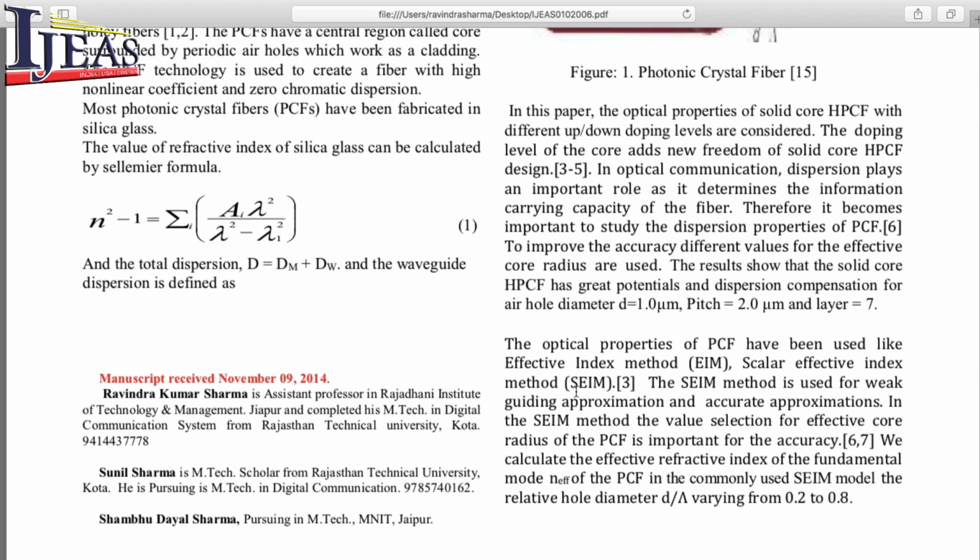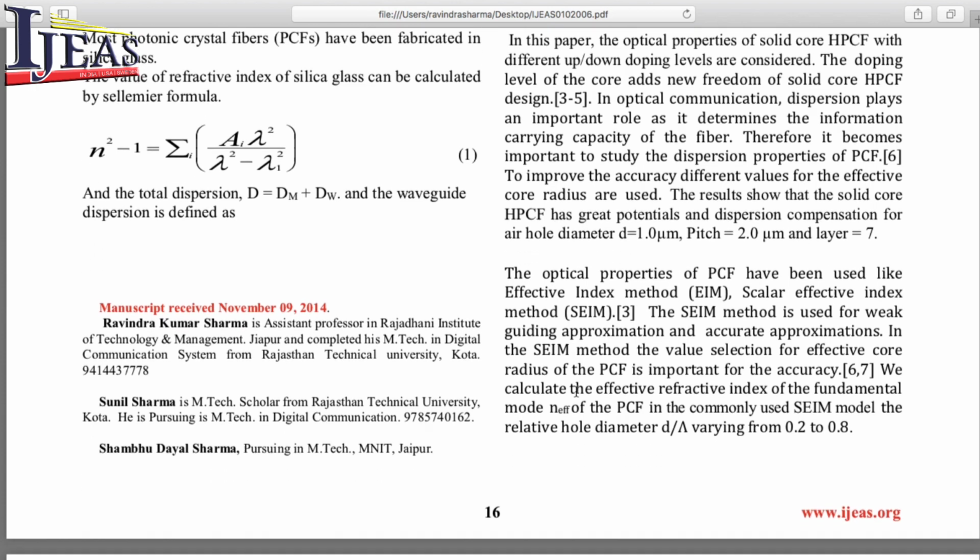In this paper, the optical properties of solid core HPCF with different up or down doping levels are considered. The doping level of the core adds new freedom to solid core HPCF design. In optical communication, dispersion plays an important role as it determines the information carrying capacity of fiber. Therefore, it becomes important to study the dispersion property of PCF.